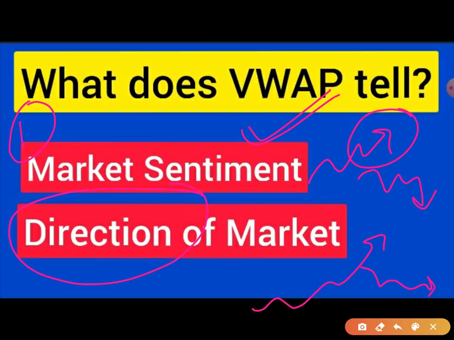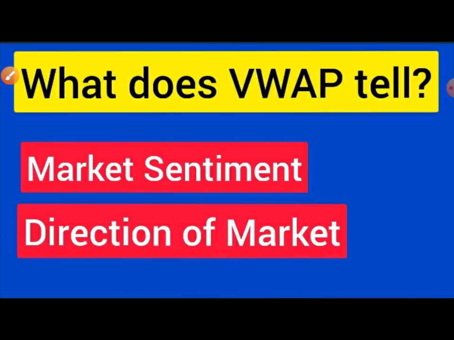It's very simple. If the price is going up, that means the direction of the market is up and you need to be on the buy side. And if the market is falling, that means you understand the market sentiment is bearish and you need to be on the sell side. How simple this is. This is not only sounding simple, it is as simple as it is sounding.